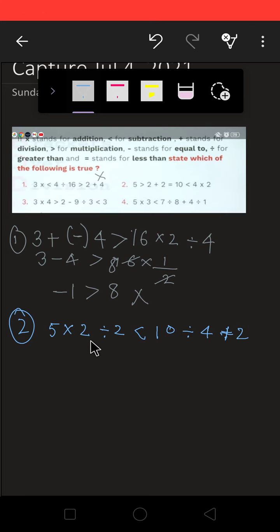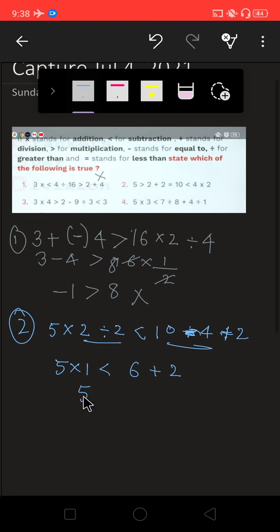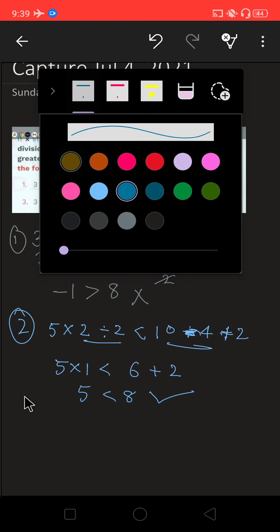Okay, let's start. Again the division first. Here we will follow this operation first. 5 into 1 less than 10 divided by 4 is what? Less than is for, let me check it again, less than is for subtraction. See, 10 is less than 4, less than is for subtraction, so it is subtraction, students. 6 plus 2, that is 5 is less than 8, so this option is correct. So your second option is right. Let us take one more example so that we will get confirmation about this option. Third one.